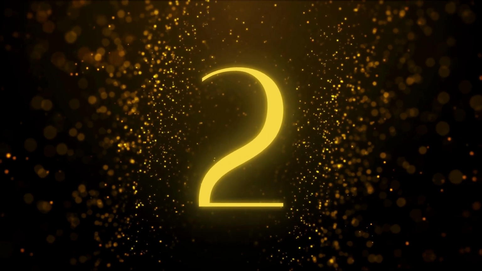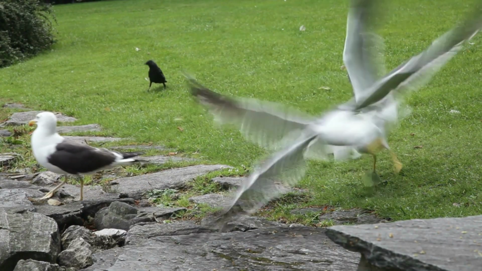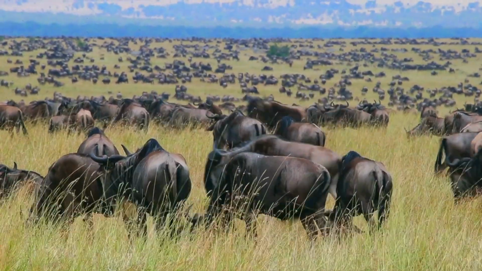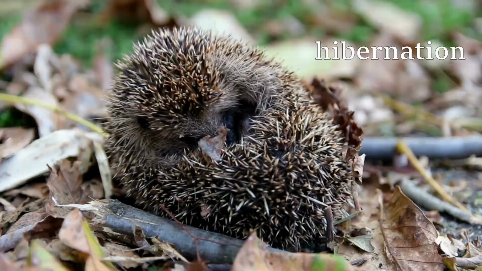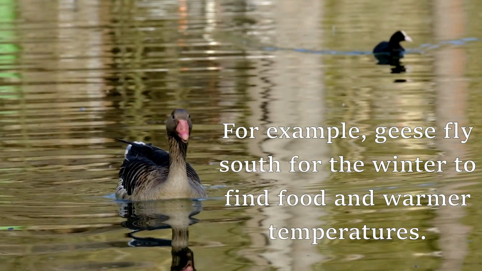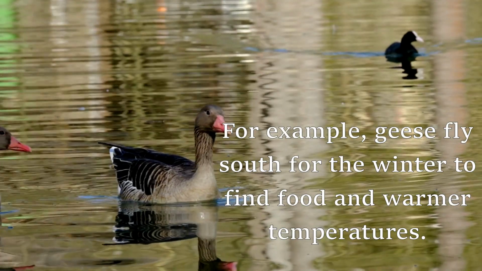2. Behavioral adaptations. Behavioral adaptations are actions that help an organism survive in its environment. These can include things like migration, hibernation, or communication. For example, geese fly south for the winter to find food and warmer temperatures.